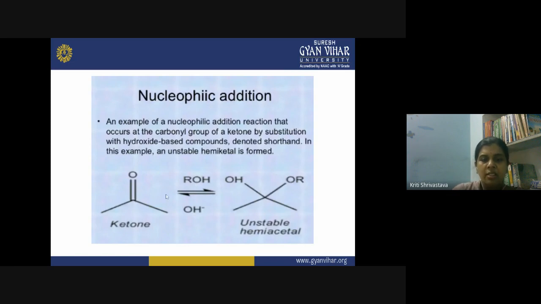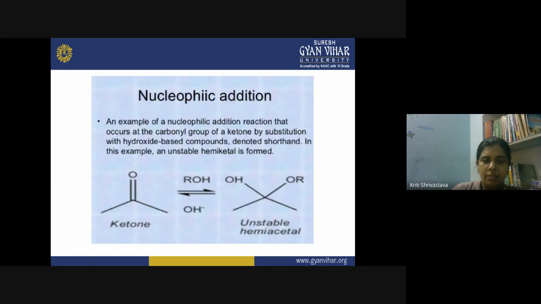When you react this compound with the alcohol, you get OH minus involved here, and this OH minus, that is hydroxide, is a strong nucleophile. Due to its character that it is seeking the positive charge, it will attack this carbon, which is partially positive now, and what will happen? It will get attached on this carbon.